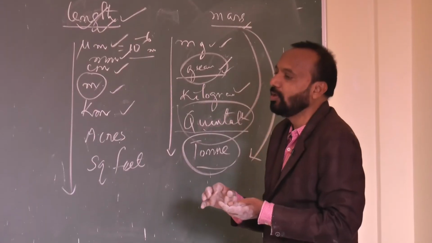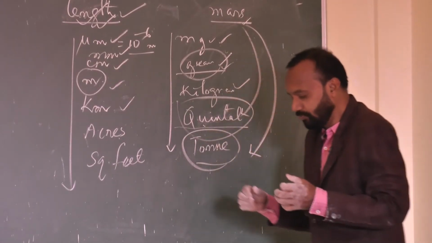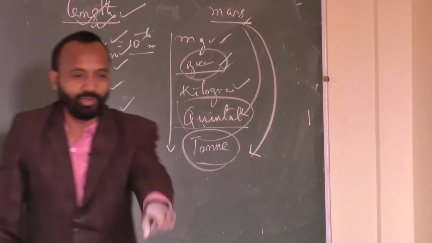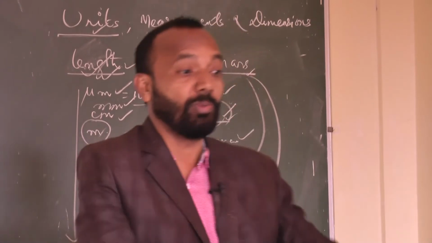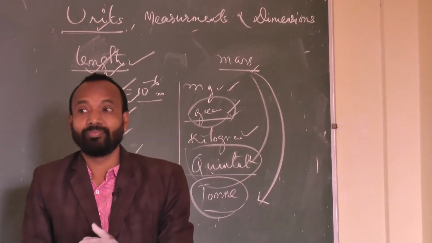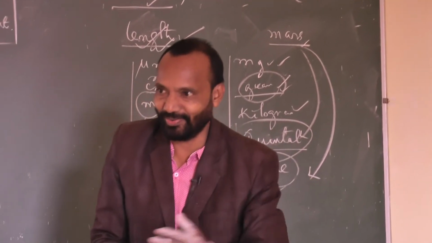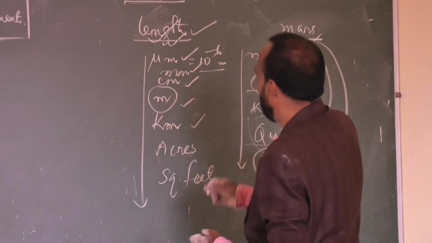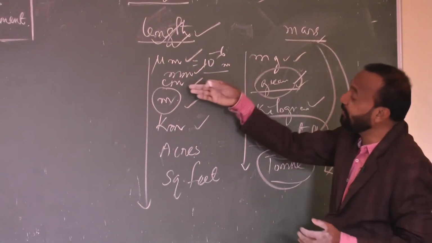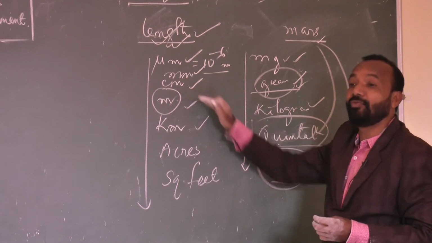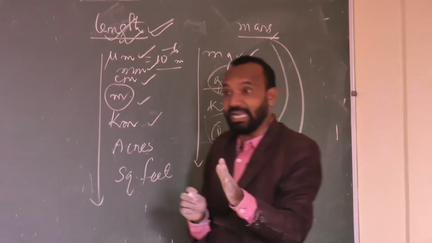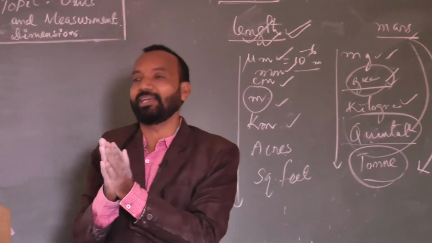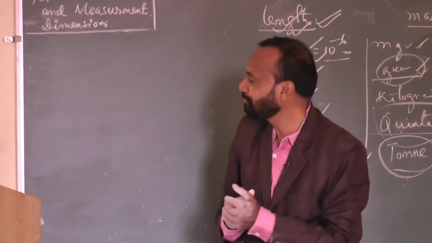Suppose I am walking from this position to the second bench, to you. I can't say that I walk this many kilometers to you. I will say how many meters I walk to you, right? So that's why we have to think about the standard whenever we measure a quantity. That's why I am telling you, a unit is the standard used for measuring any physical quantity. I think it is understood.